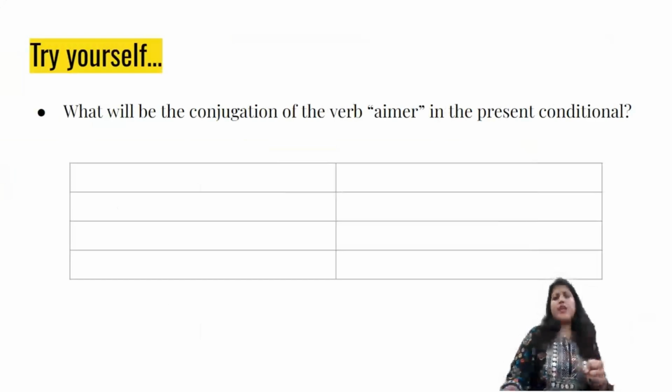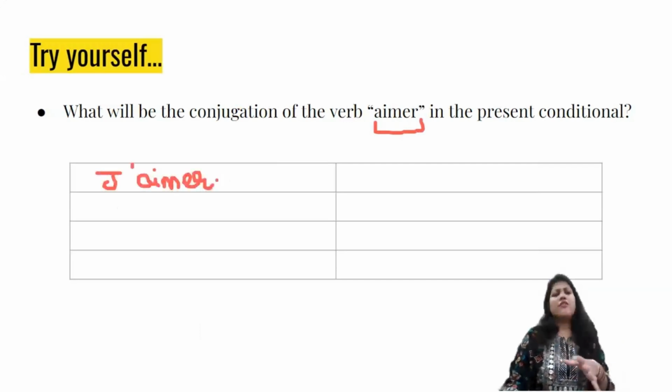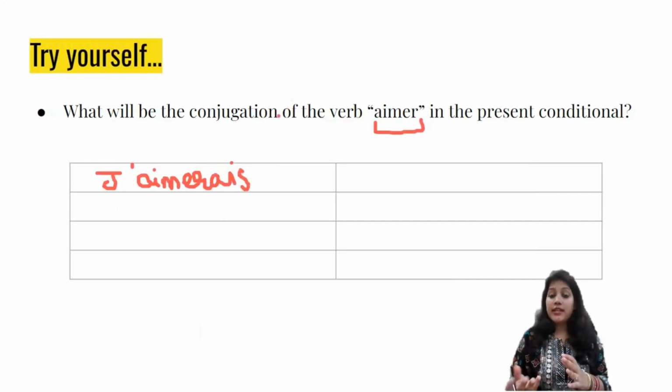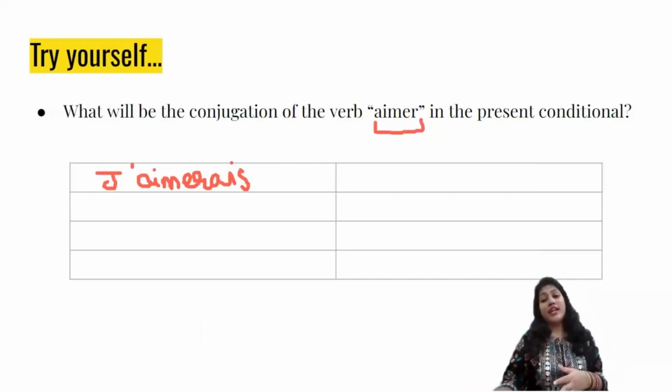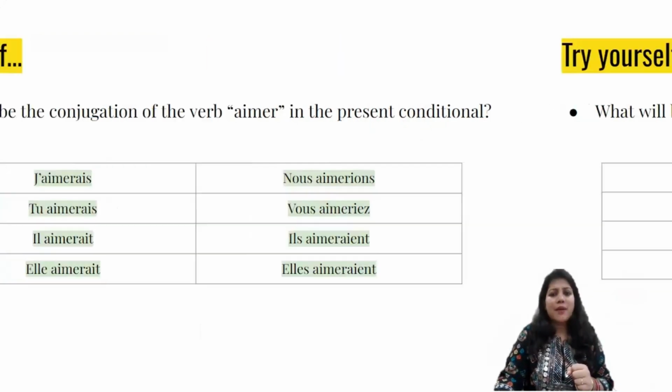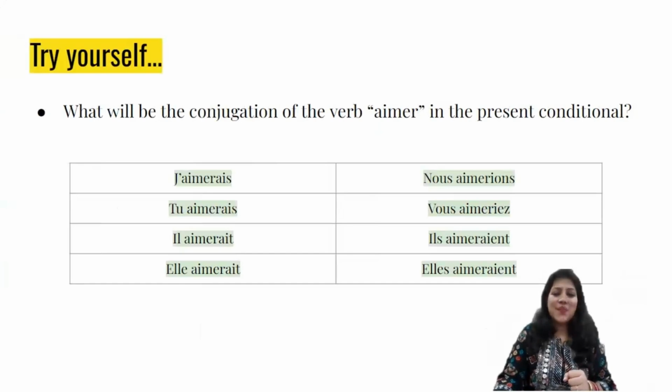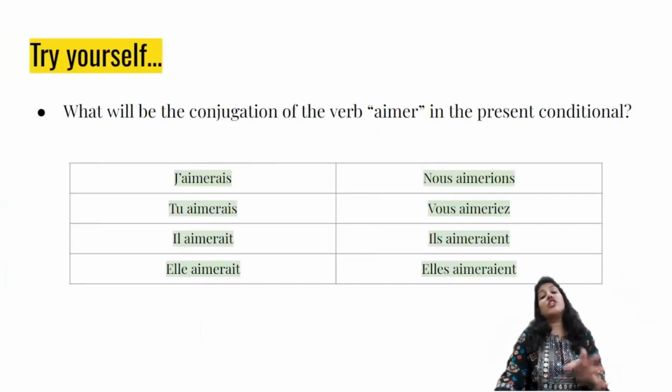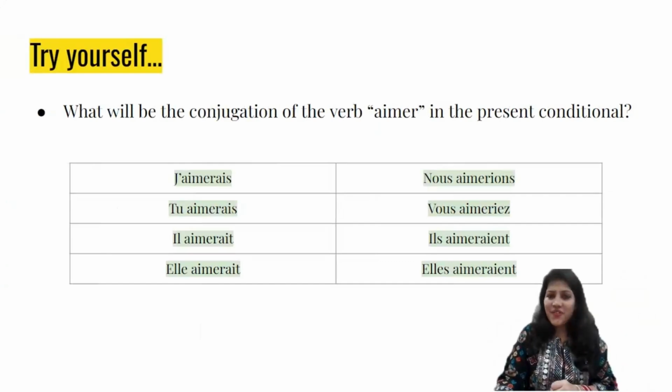एक verb try करते हैं. Let's say we have the verb aimer. Now aimer को अगर मैं future simple में लिख रही होती, so this is the regular form I would have used, aimer as a whole. But this time, instead of adding the endings of avoir to it, I would add the endings of imperfect to it to make it the conditional present. And that's where it becomes different. So likewise, give it a try, conjugate the whole verb aimer in the conditional present, and when you're done, come back to match your responses with mine. So this is how you conjugate the conditional present in French.